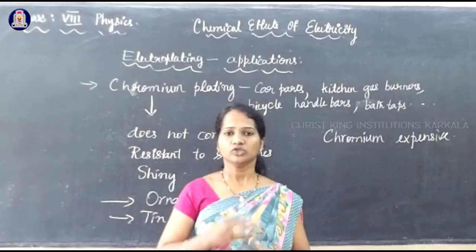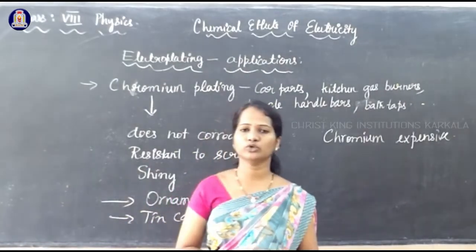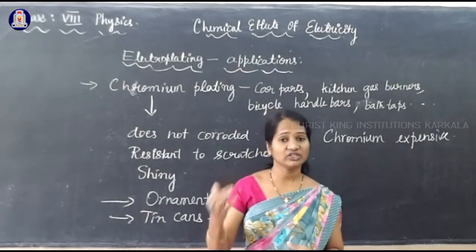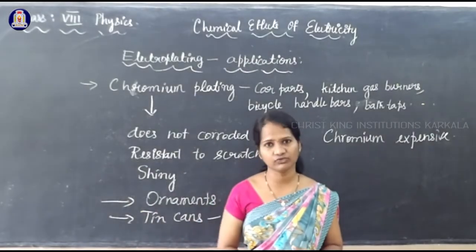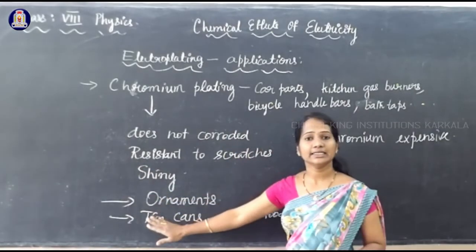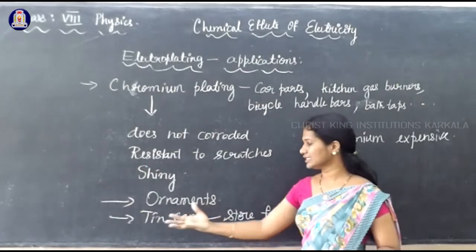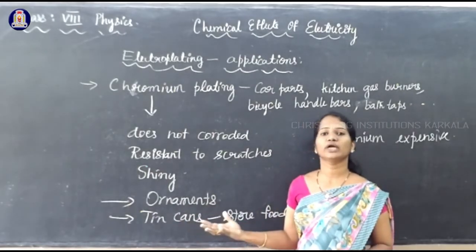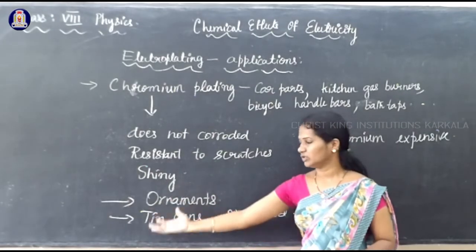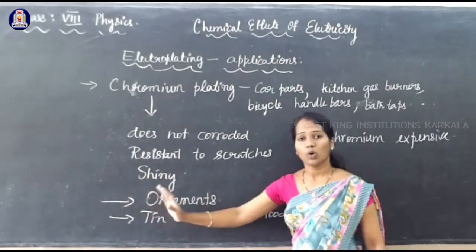When they react with each other, some poisonous gases are produced, which spoil the food. So to avoid that, a coating of tin is electroplated over iron. So we use tin cans to store food items, which is done by electroplating tin over iron.